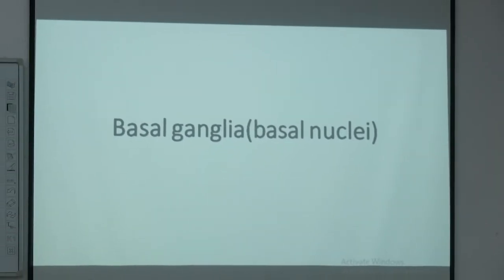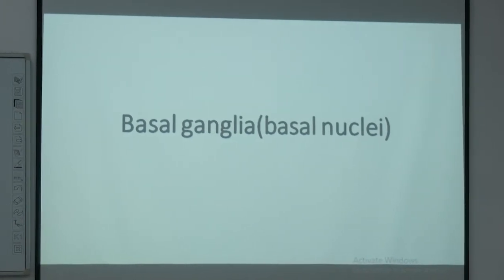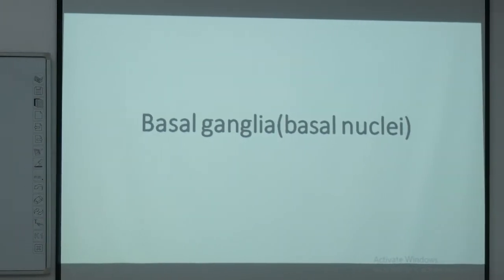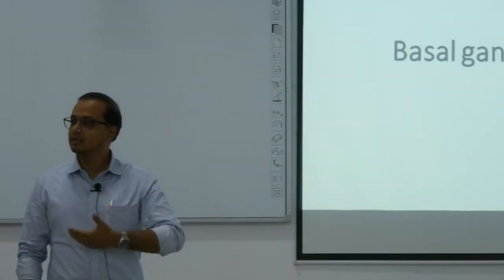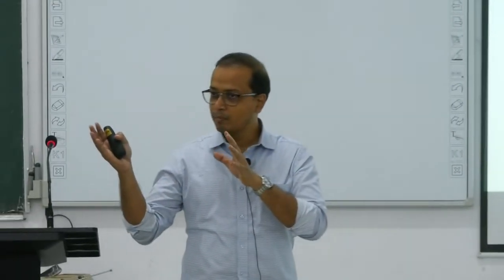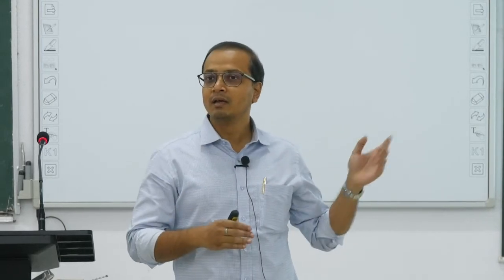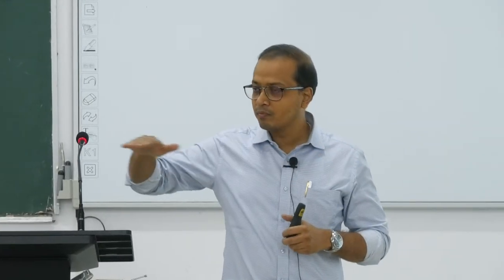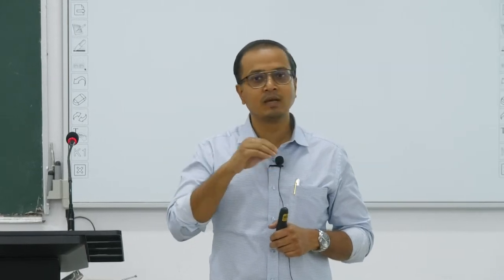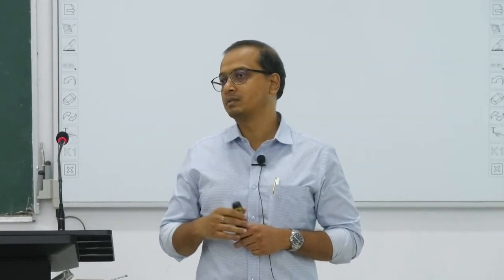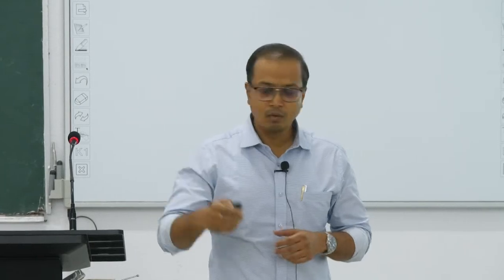The section of the brain which reveals these nuclei is known as the horizontal section. If we cut the brain through a sagittal section, splitting the right half from the left half of the brain, that does not expose this ganglia. If you cut the brain from right to left, that means a horizontal section, only then can we see these collections of cell bodies which are placed deep inside. So then we move into it.